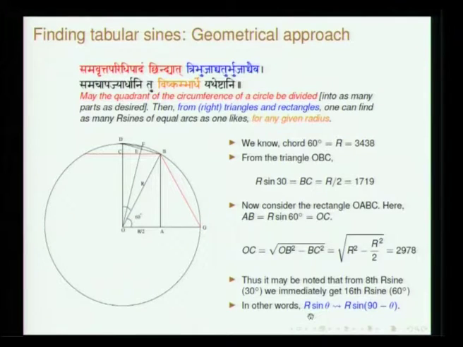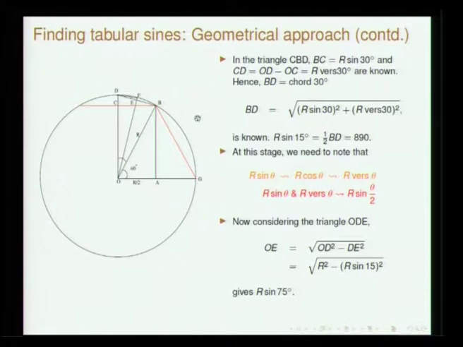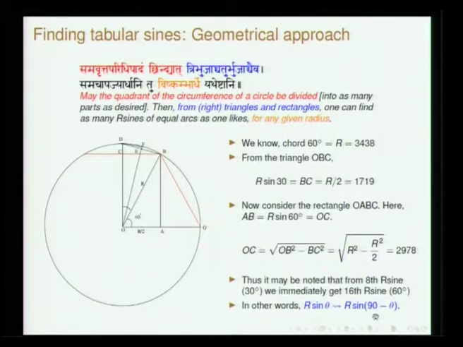What is to be understood in general is, if you know sin theta, then obviously you can get sin 90 minus theta. Okay. Then since 30 is known, you also know verse 30. This verse is basically r minus r cos theta, since sin 90 minus theta is basically cos theta.